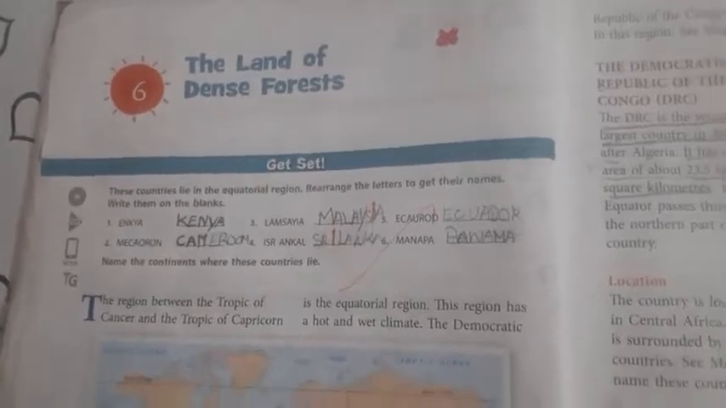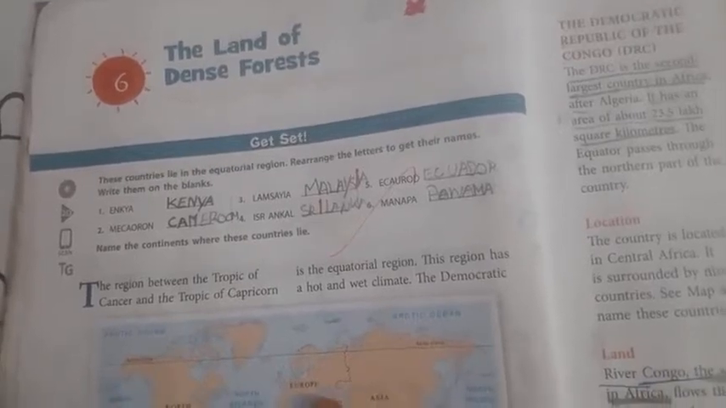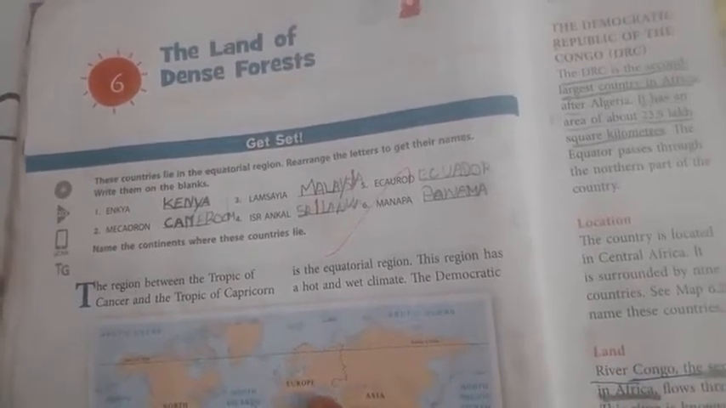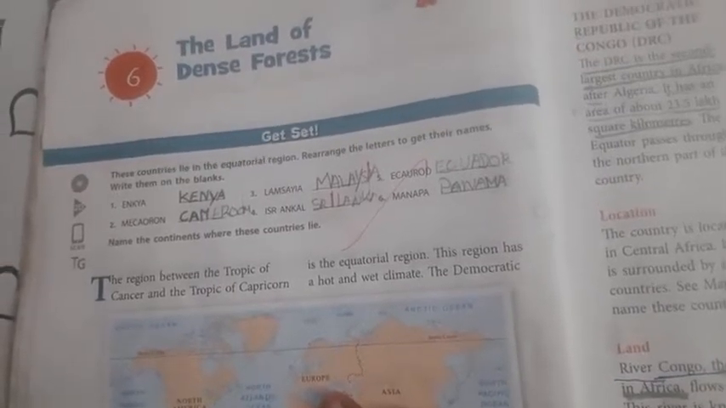Lesson number 6. The land of dense forest. Okay, which land is called the dense forest? We don't know. When we start reading this lesson, we will come to know better. Got it, students? Okay. Now you can read this and answer by yourself.